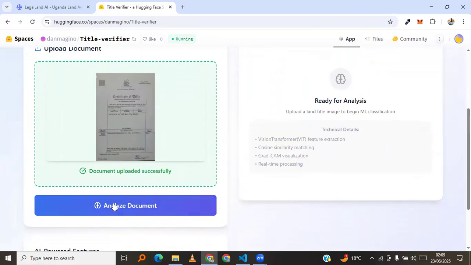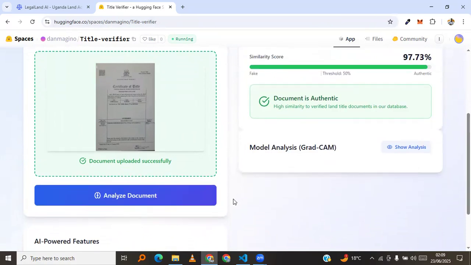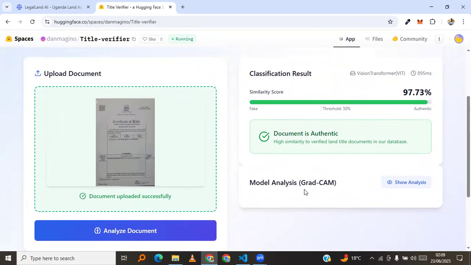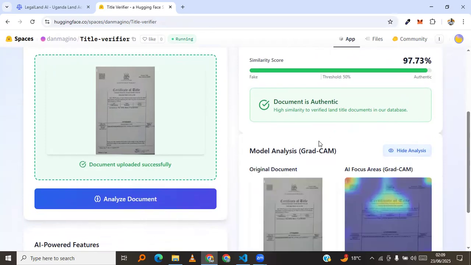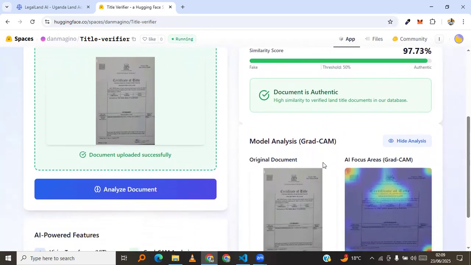And let's try and analyze this and we see. Yes, so let's analyze and we see whether it's an original or a fake title. So the machine learning model runs in the background to check whether it's authentic. And here it has checked the authenticity of the land title. Okay. The score has been gotten here that it's original or authentic.